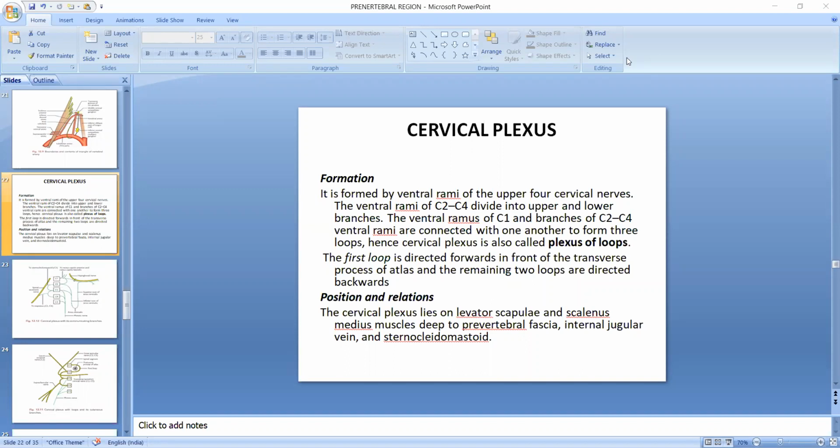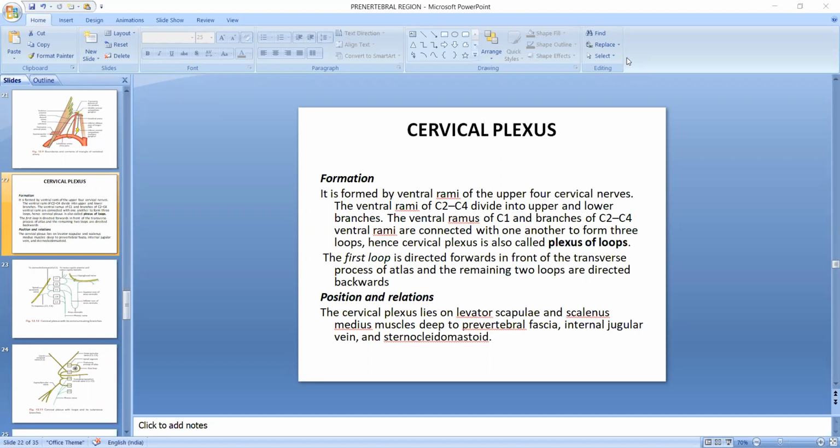We are discussing prevertebral region and paravertebral region also. And today we will discuss cervical plexus. It is formed by the ventral rami of the upper four cervical nerves. Ventral rami of C1 to C4 divide into upper and lower branches.